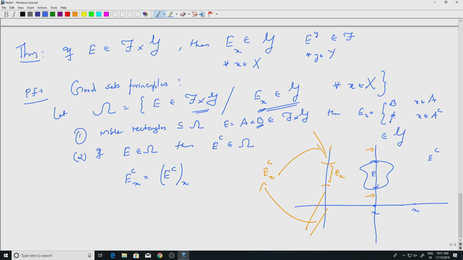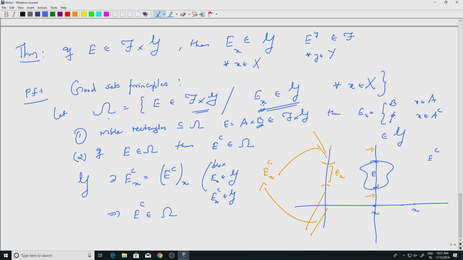But then this tells me that E complement has the property that the x sections are in G, right, because E sub x is in G, so E sub x complement will be in G, which is the same as E complement sub x. So, E complement has the property that all x sections are in G. So, this implies E complement itself is in omega, right.